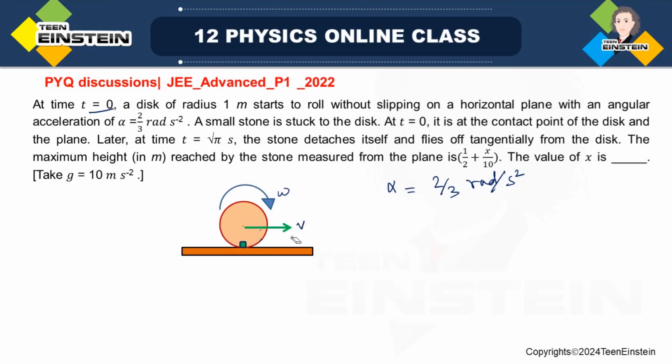Now we have been given alpha and this is a constant term, so we can use the kinematic equation to find out the omega, taking the initial angular velocity to be 0. We will be getting angular velocity after t = square root of pi as alpha into t. Therefore this omega will be 2/3 square root of pi, and this is in rad per second.